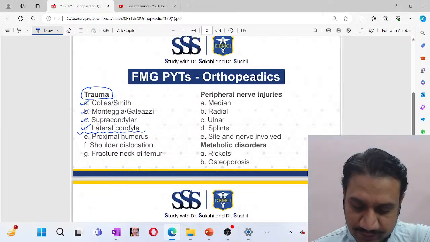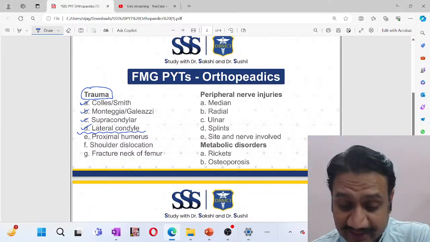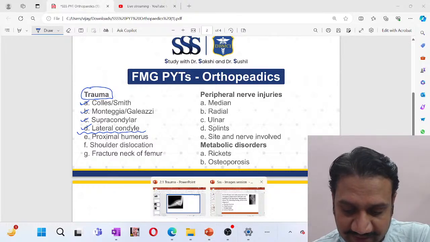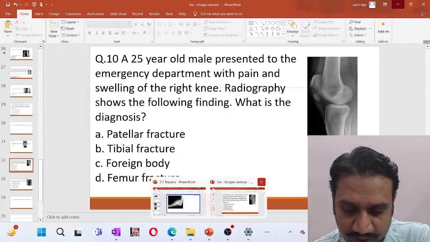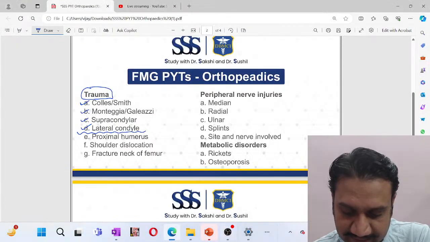All right. So Colles and Smith. Let's start with that. The Colles and Smith. So everybody, each one of you can start writing along with me.